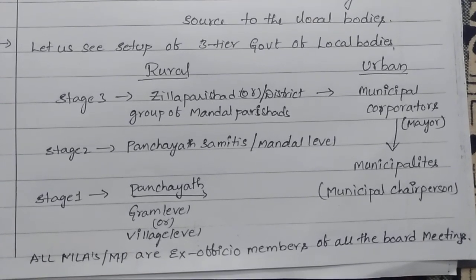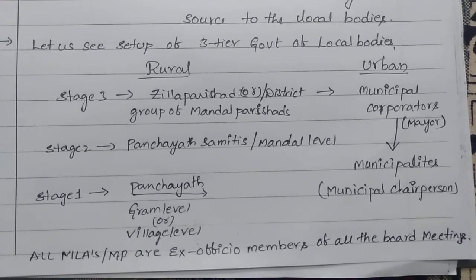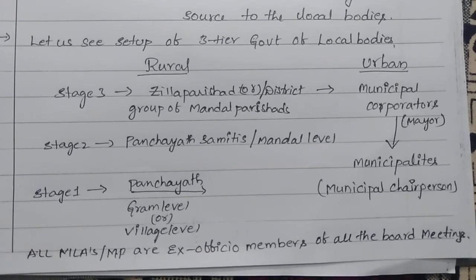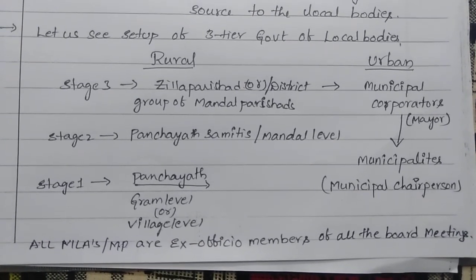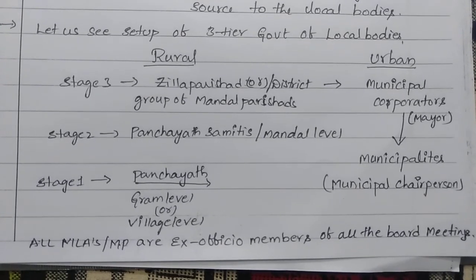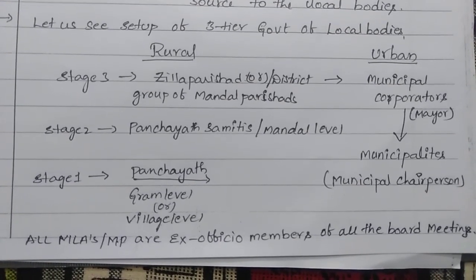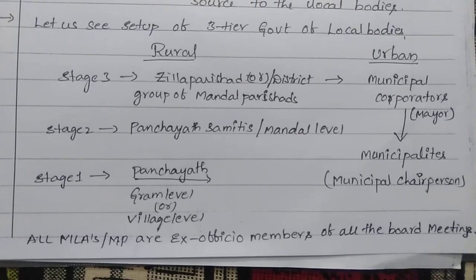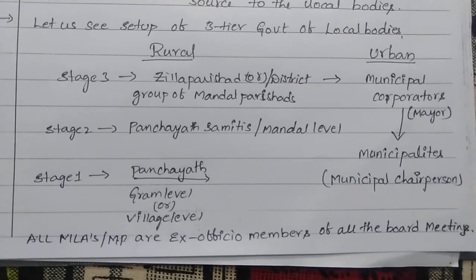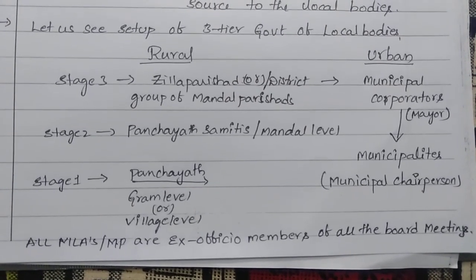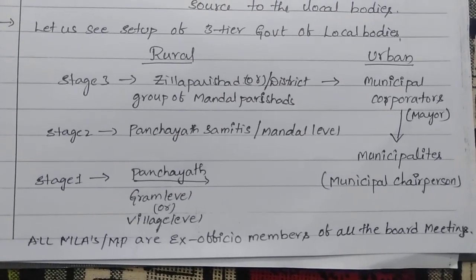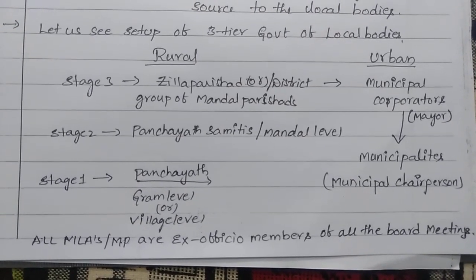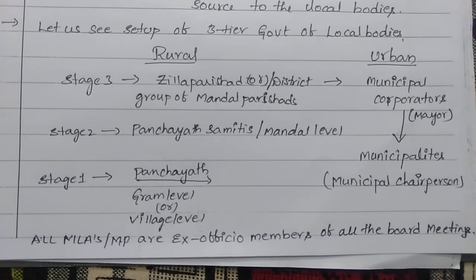Okay, who is the head of this zilla parishad? The ZPP, zilla parishad president. And who is the head of this mandal parishad? The MPP. Okay, and who is the head of this gram panchayat? The sarpanch. And at the district level, the head of the district is the collector, who comes under the government service and is the first person of the district. Okay, this is about the rural setup, the three-tier system in the rural area.